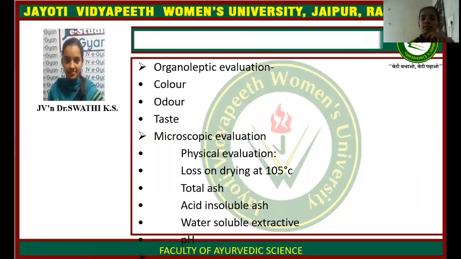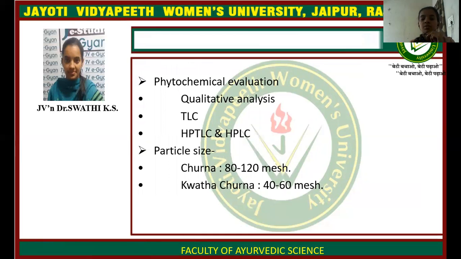Organoleptic evaluation includes color, odor, taste, etc. Physical evaluation includes loss on drying at 105 degrees Celsius, total ash, acid insoluble ash, water soluble extractive, and pH. Phytochemical evaluation includes qualitative analysis, TLC, and HPLC. For particle size, churna should pass through 80 to 120 number mesh, and kwatha churna should pass through 40 to 60 number mesh.